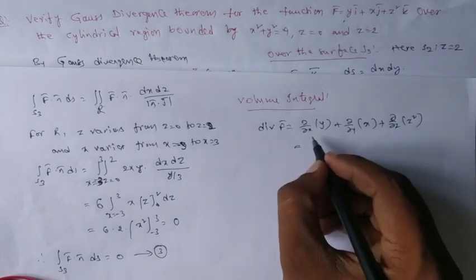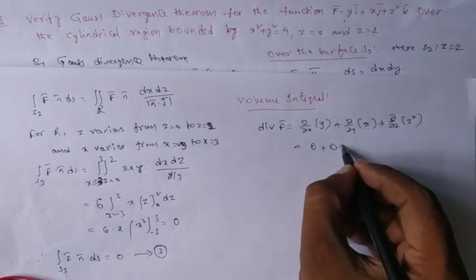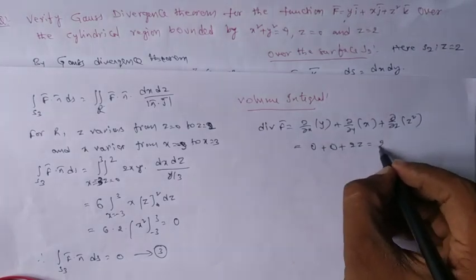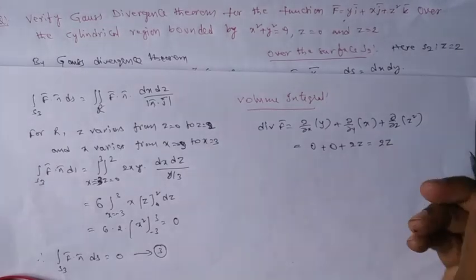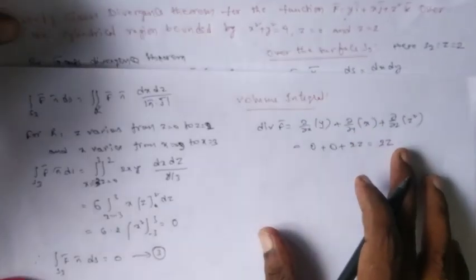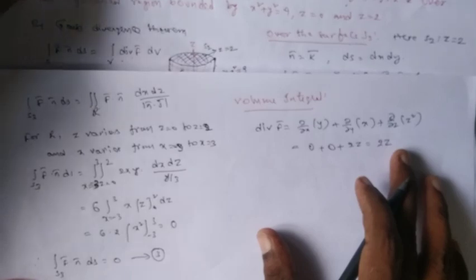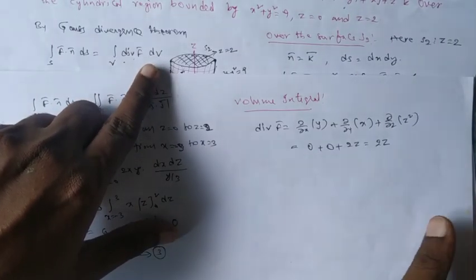If you simplify this, it becomes 0 plus 0 plus 2z. So div f bar is 2z, and the integrand is okay. Let me try to evaluate this one. We don't know the limits for the volume variable, so let me write the values of those.